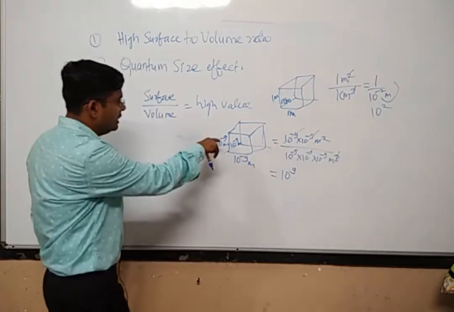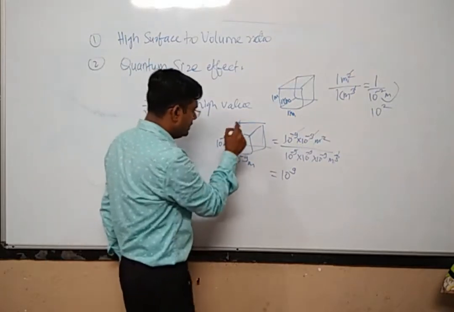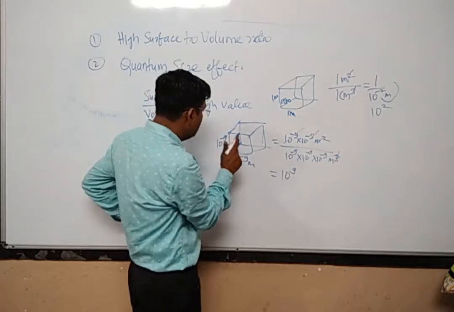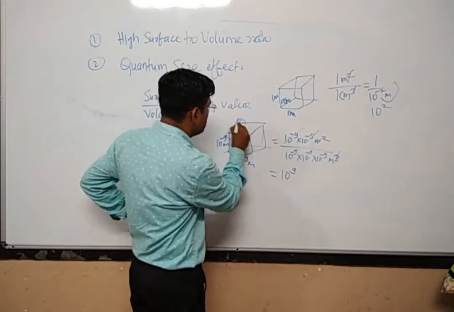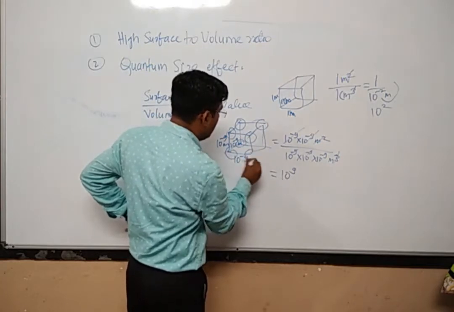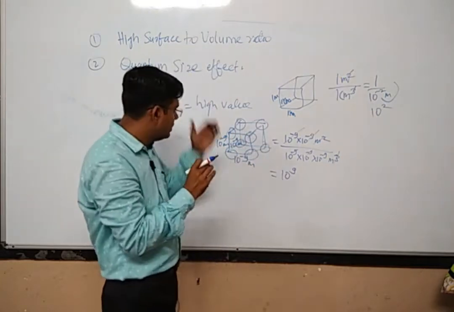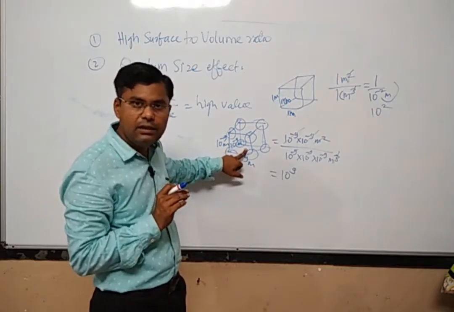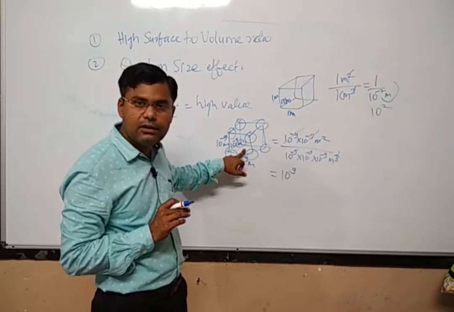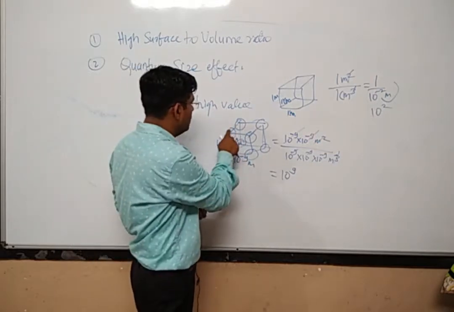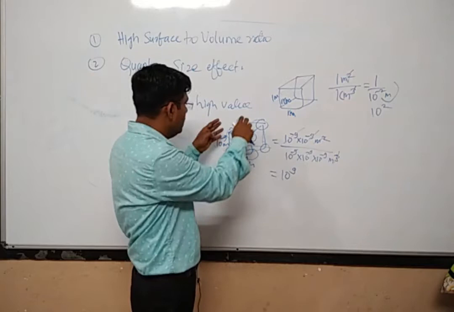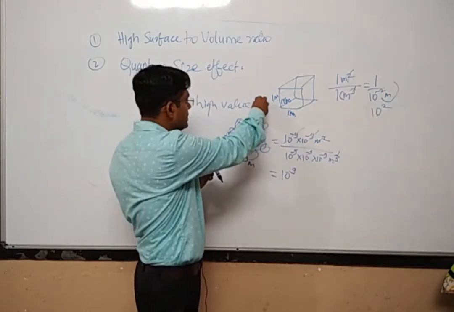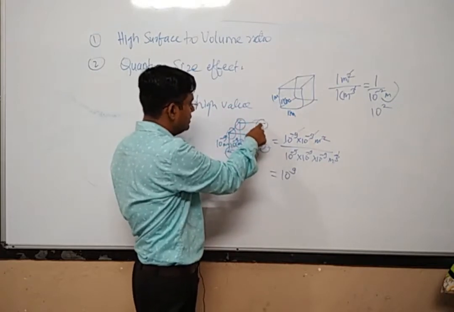What does it mean? If this is a unit cell of nanomaterial, or a particle of nanomaterial, it will have all the molecules on the surface. Suppose this is only one unit cell of a nanoparticle, a cubical unit cell. You see that all the particles will be on the edges of the cube. So if you see the environment surrounding this particular unit cell, you will see that the environment knows that there is this particle.